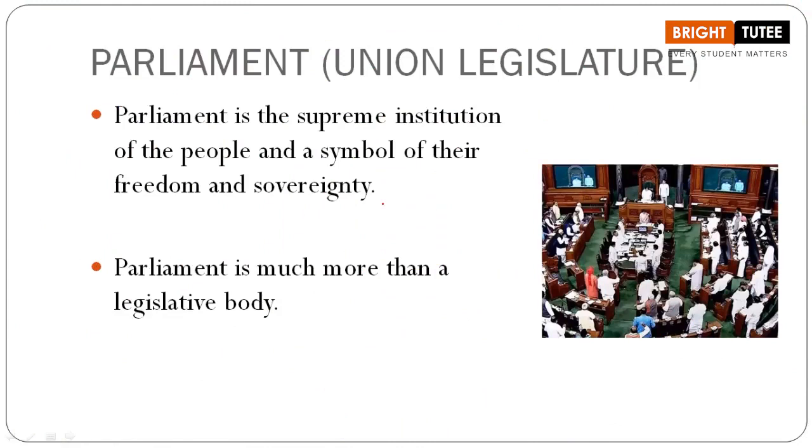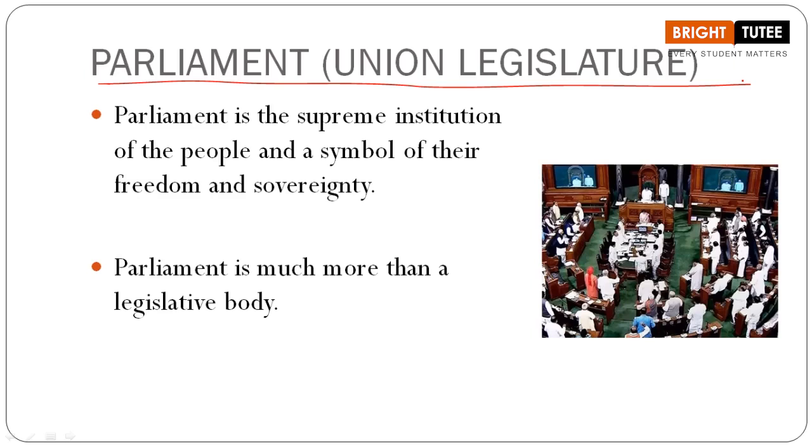Hello everyone. Now students, let's talk about our next topic here, that is Parliament or Union Legislature. Now there is a point that you need to understand. Before talking about the Union Legislature or our Parliament, let's have a brief recap of what we learned in our last topic. In our last topic, we talked about the meaning of parliamentary democracy.